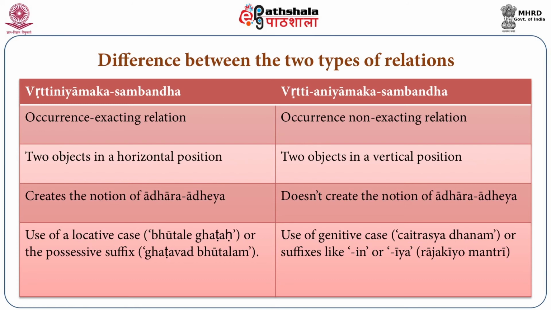And if two objects are present vertically without being related to each other in such a way that they could form the idea that one is the possessor of another or one is on another, then it is not so.